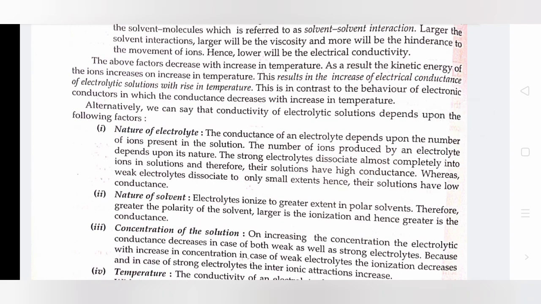As a result, the kinetic energy of the ions increases on increase in temperature. This results in the increase of electrical conductance of electrolytic solution with rise in temperature. This is in contrast to the behavior of electronic conductors in which the conductance decreases with increase in temperature. Alternatively, we can say that conductivity of electrolytic solutions depends upon the following factors.